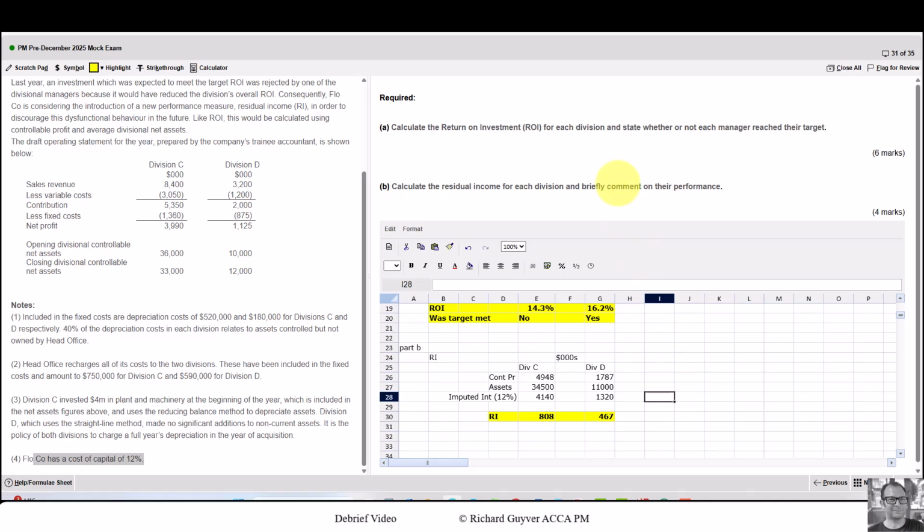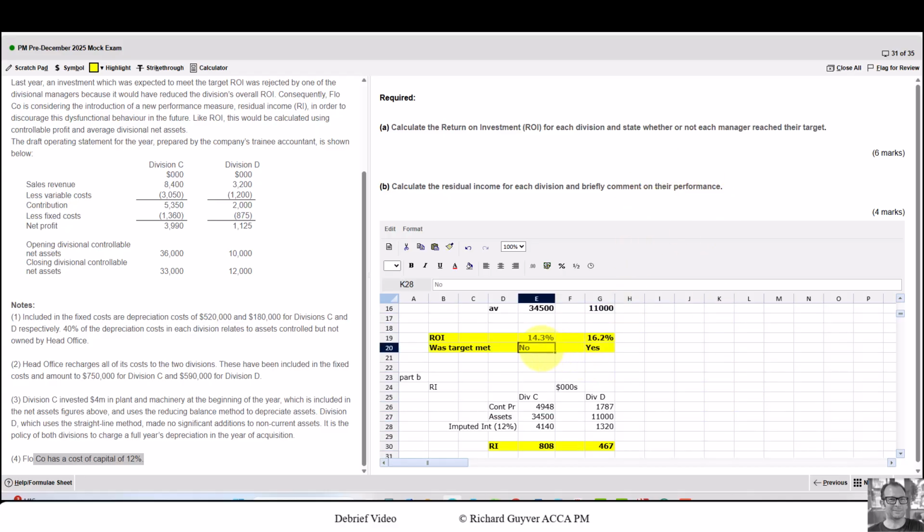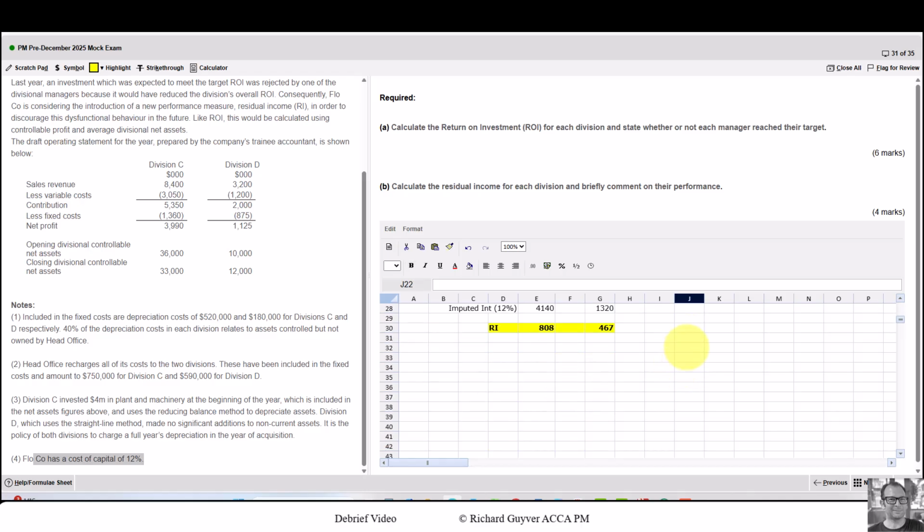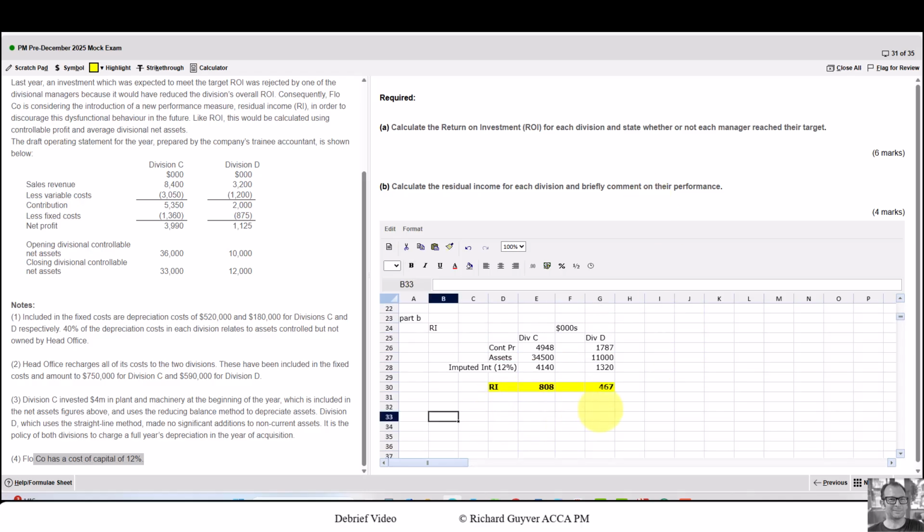I don't like that they've got a spreadsheet where they want us to comment. I think it should be in a word processor. Something like this, a no or a yes, that's fine. But a comment, I think, in the actual exam would probably be separated out.